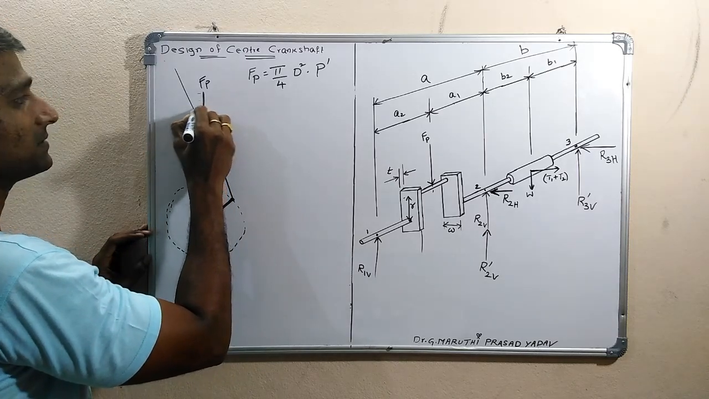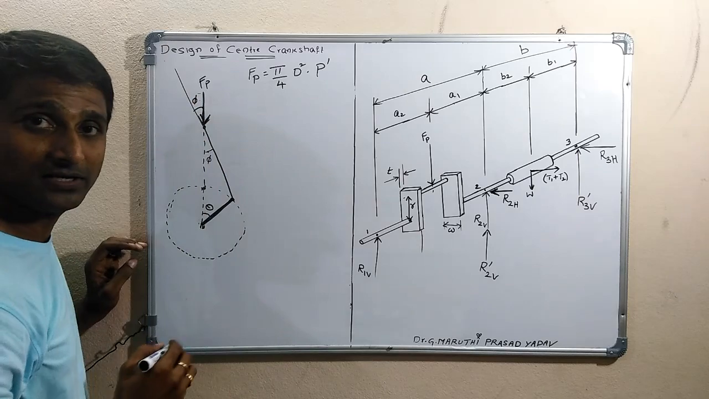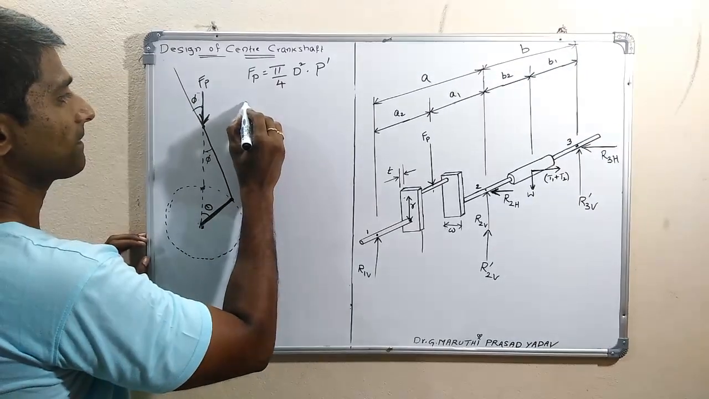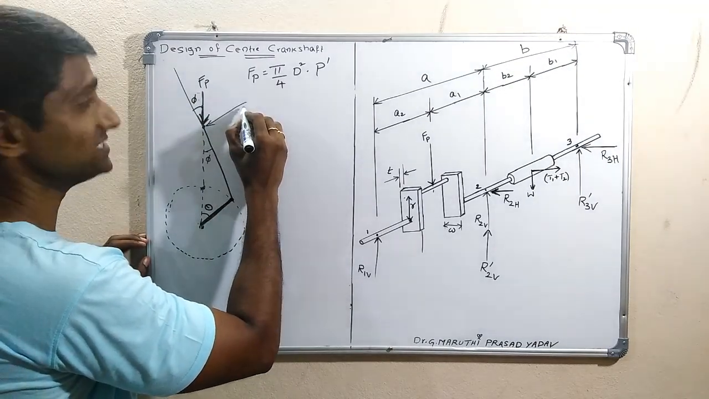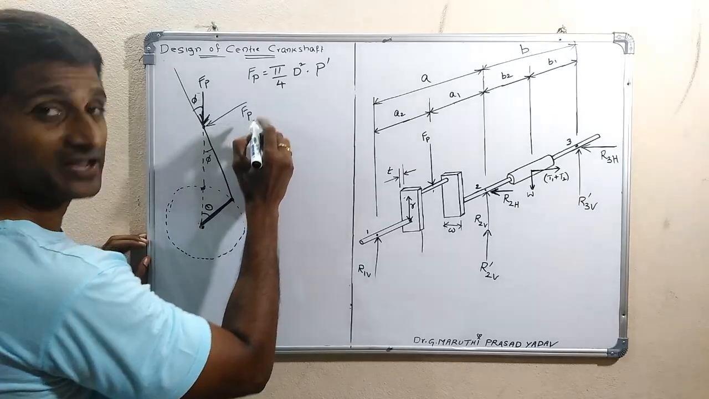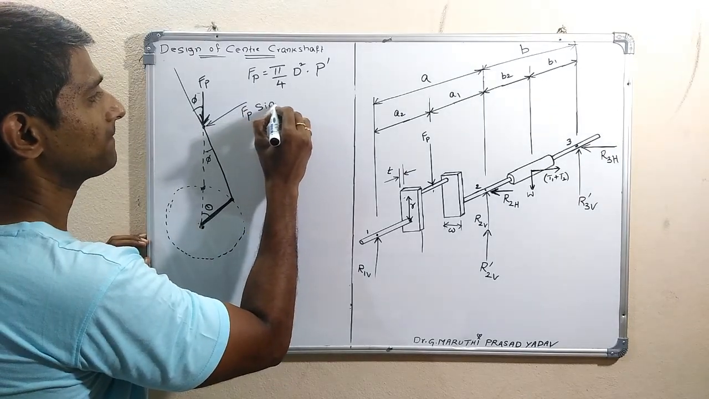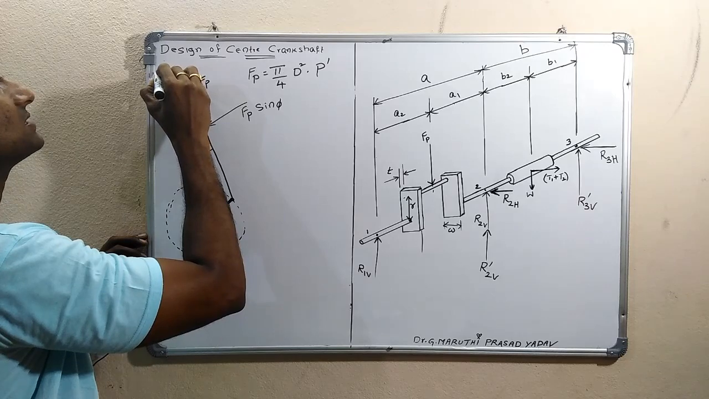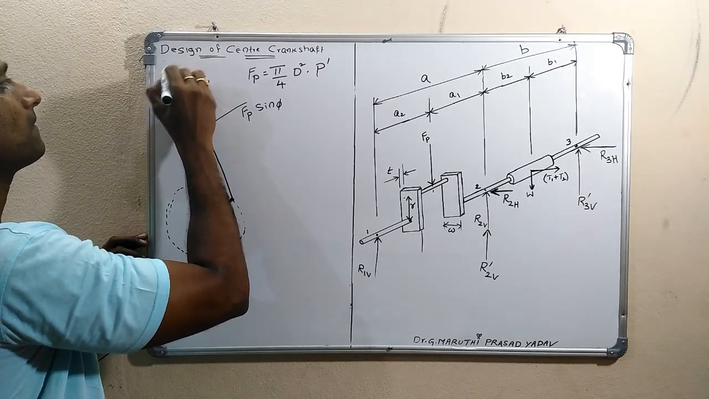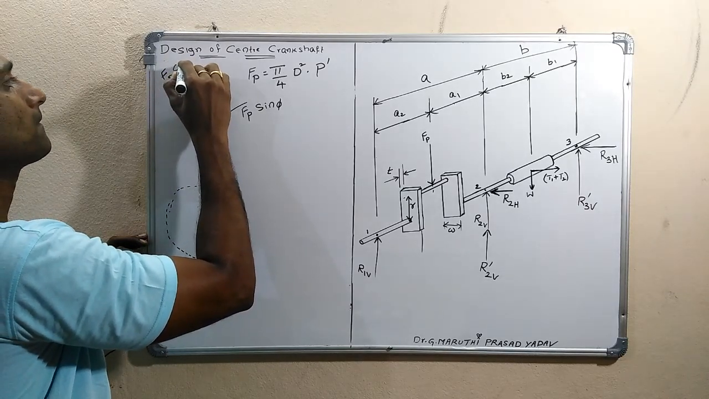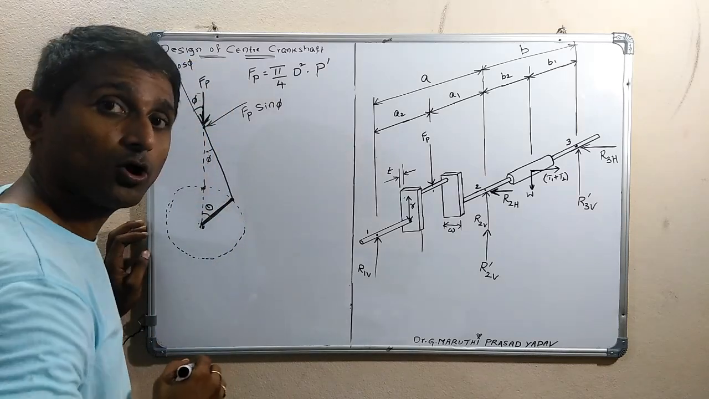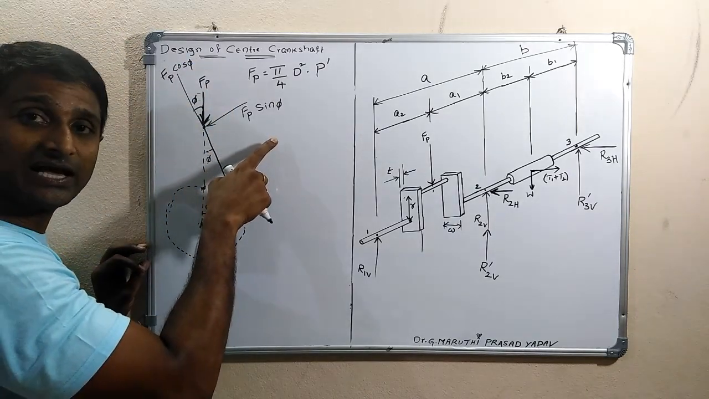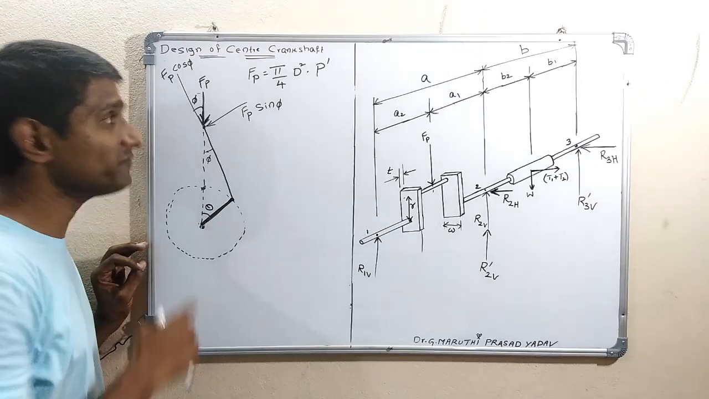So this angle is phi, so that this is Fp sin phi, and this is Fp cos phi. This is Fp cos phi, this is Fp sin phi, the resolution of P.